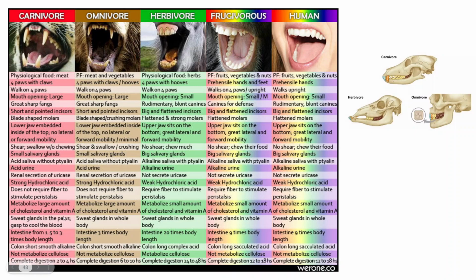The time taken for digestion in a carnivore animal is quite short. Within 2 to 4 hours, the food is digested, whereas the digestion takes about 24 to 48 hours in the case of a herbivore animal. In between, you have the other varieties, omnivore and fructivore.